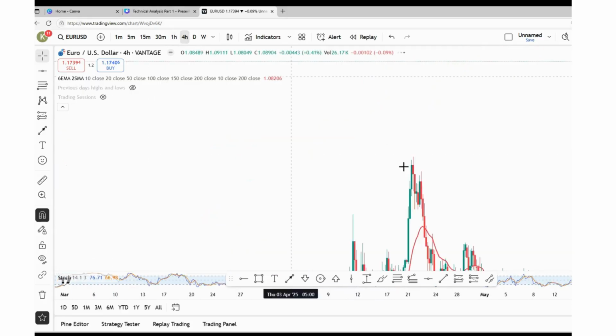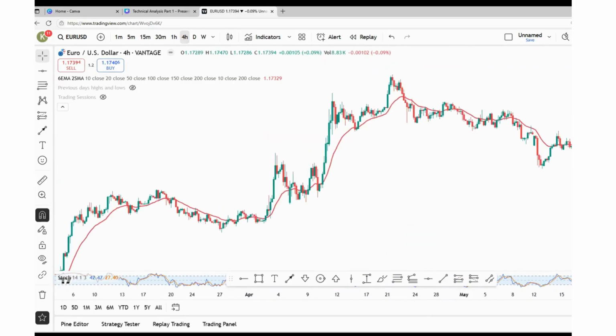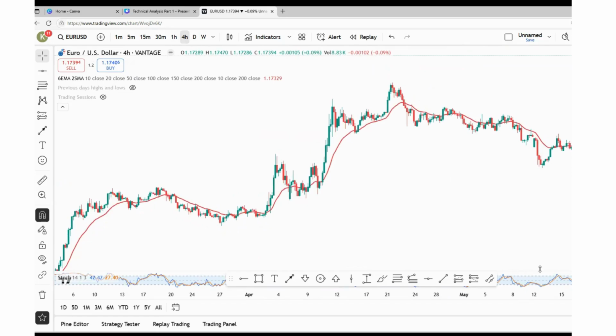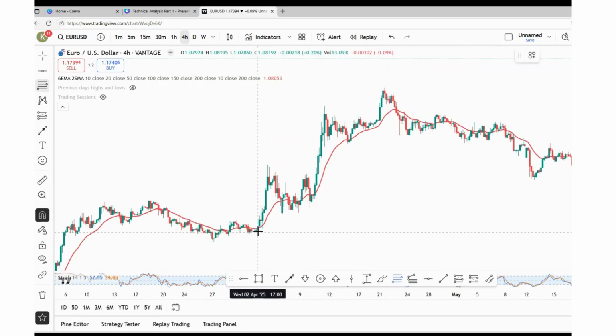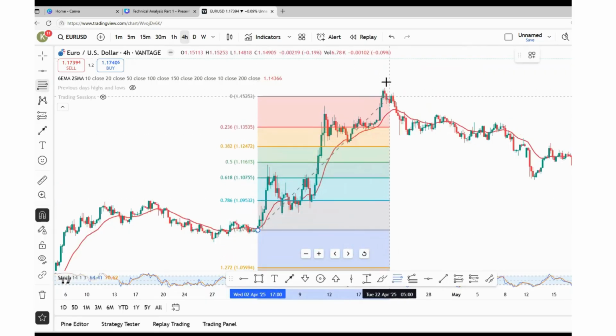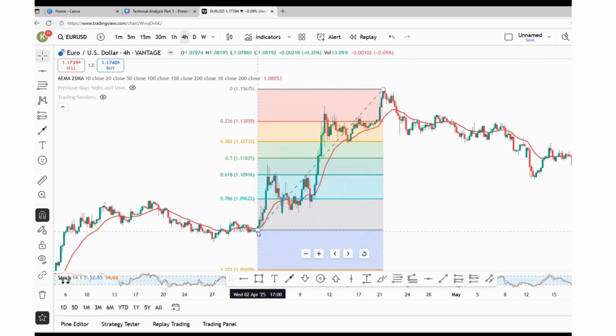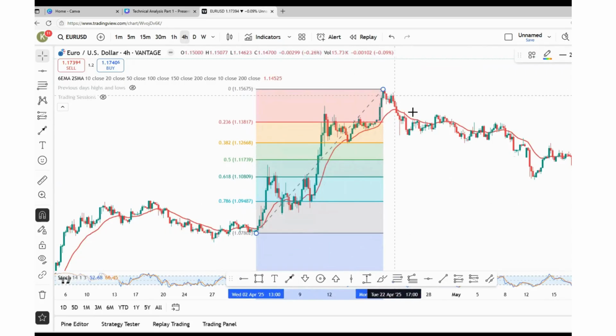For example, at a 4-hour time frame, let's look again. Where will it pull back? So again, look at the Fib retracement. From swing low to swing high, see, here it retraced, 0.382. So the Fibonacci is a very good tool to look at retracement or pullback for trending markets. If it's an uptrend, you will have an idea where it will retrace.